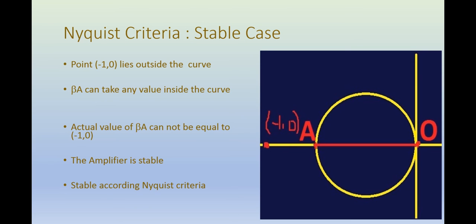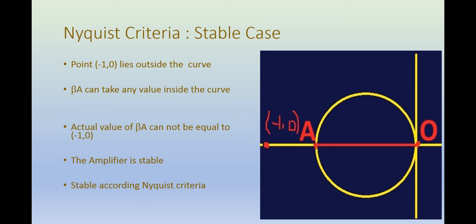Now if the minus 1, 0 point lies outside the curve, then beta A can never become equal to minus 1, 0, because we said earlier that beta A can take any value where the angle is equal to the angle of a point lying on this curve, but magnitude which is either equal to or smaller than a point lying on this Nyquist curve.